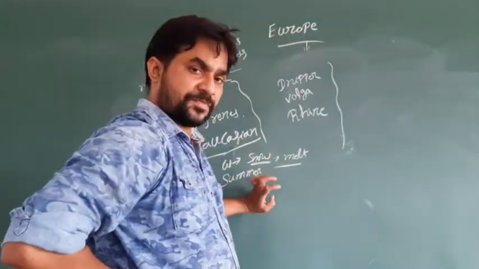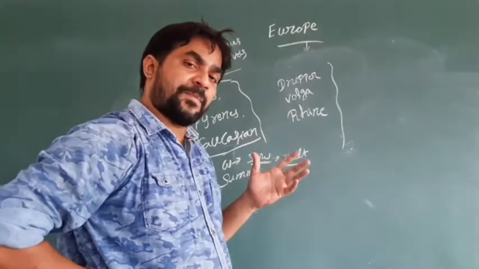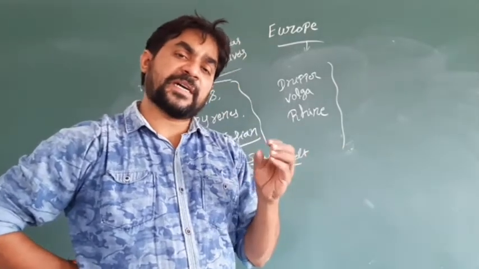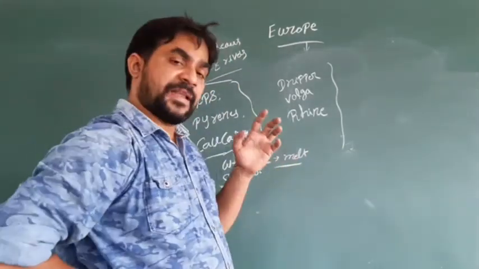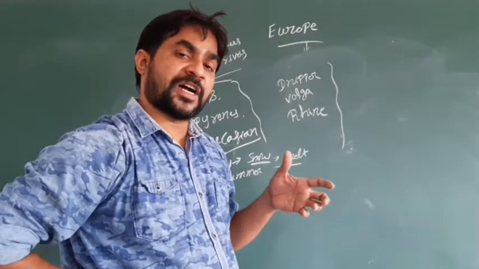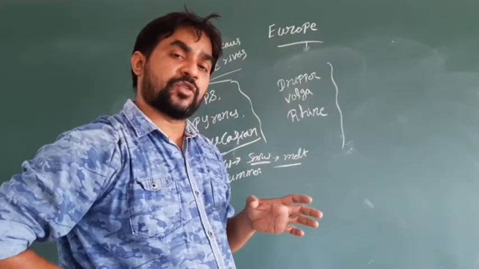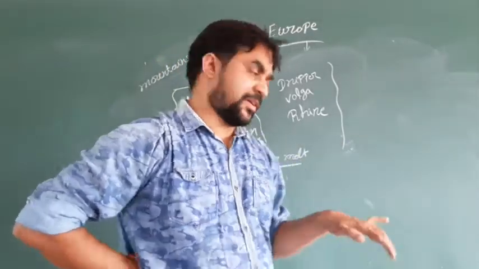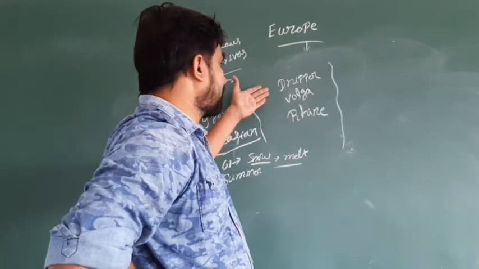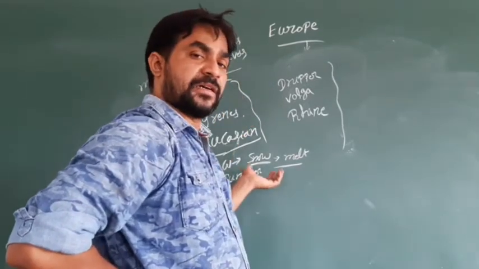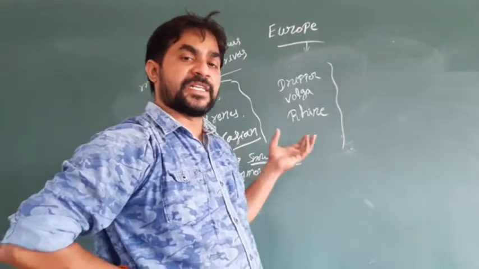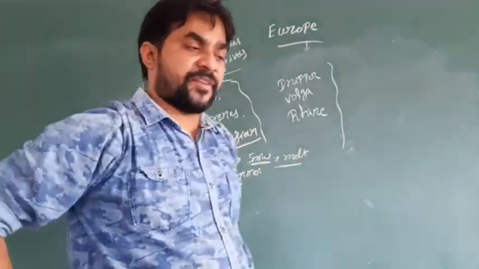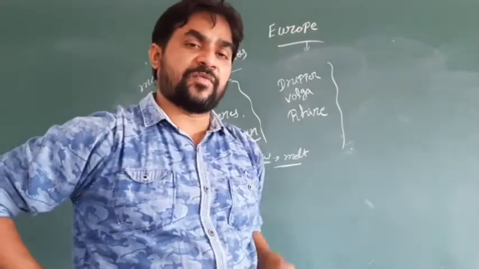Similarly here also, in winter time the complete area is covered with snow, and when summer starts, because of the sunlight the ice or snow starts melting. Because of the melting snow, streams are formed, and the streams convert into rivers like the Dnieper and Volga. These two rivers started because of melting ice only. The Rhine is one river that you can find on the western side of Europe.